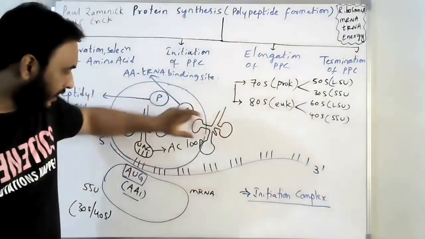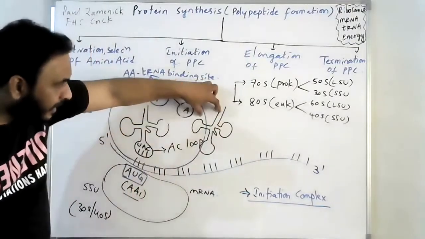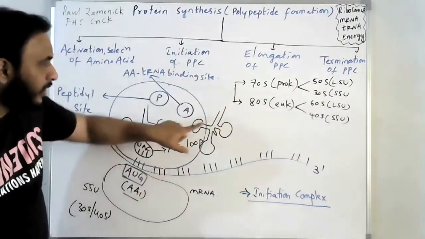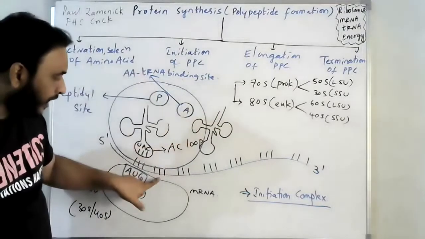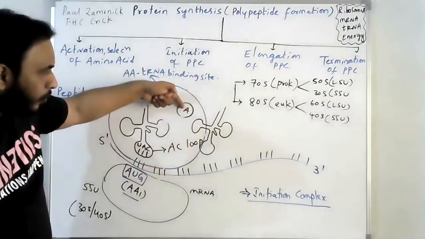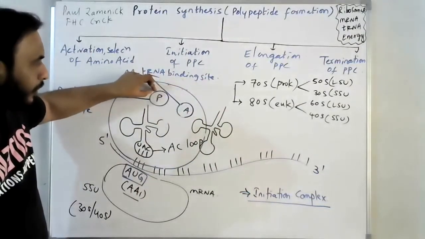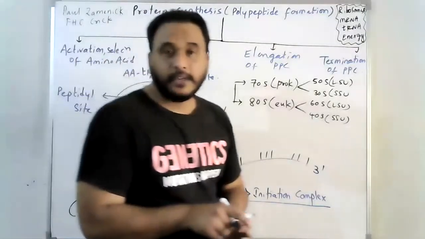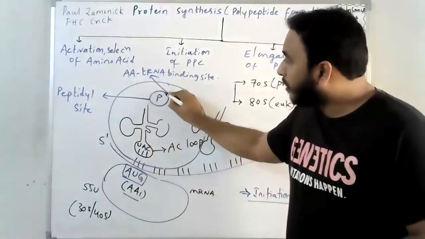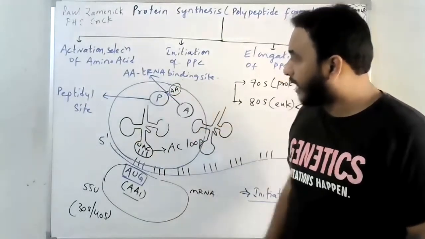The second tRNA with the second amino acid, let's say for any triplet codon, whatever it may be, will first be attached to the A site. After picking up the second amino acid, the tRNA will be attached to the A site. From there, it will be translocated to the P site. There, the first amino acid was already present, right?